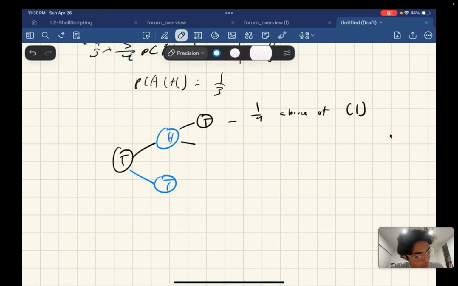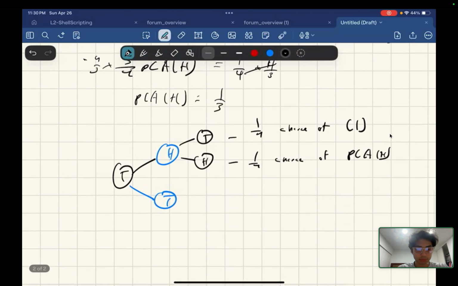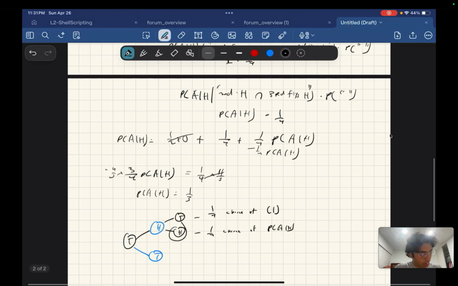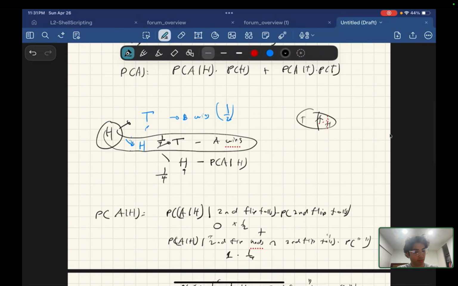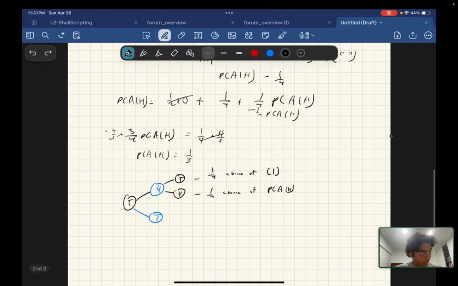And then here we can flip heads. I'm getting a 1/4 chance of probability of A given H. Because now we're saying we flip the tails, they flip the heads. Now we flip the heads again, and that means we're back to where we were right here, because again, it's all memoryless. So we're back here now.